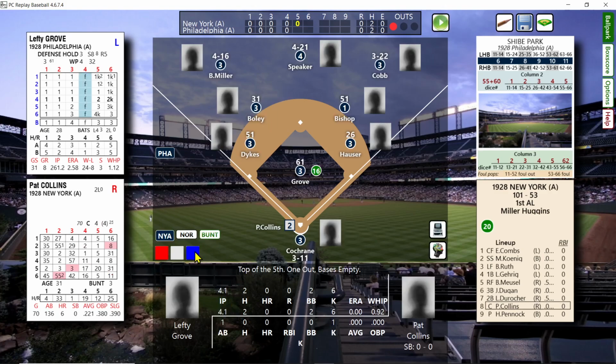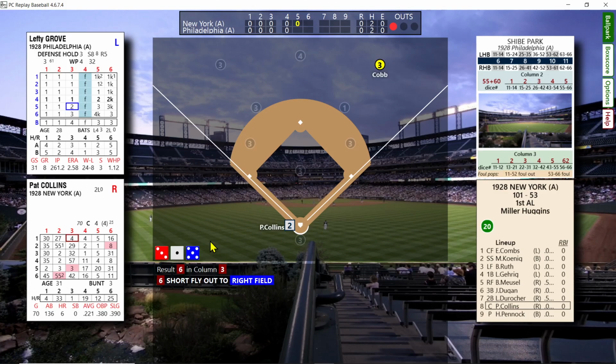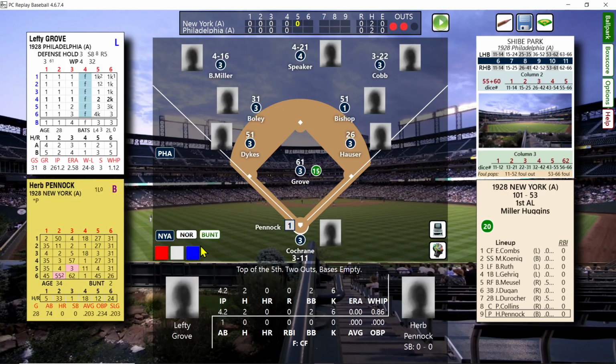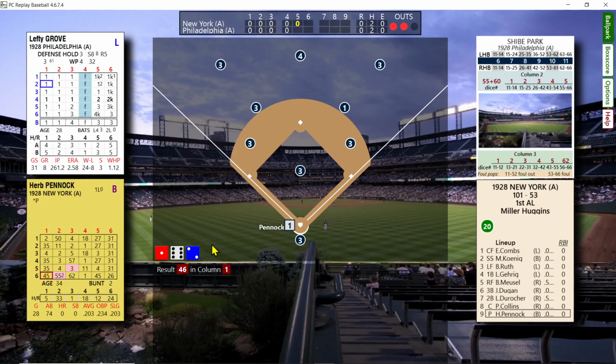Collins is up. And he's going to be out as well. A 6. Short fly to right. You need a 7 in column 3. He got a 6. 7 would have been a base hit. Pennock is up. And he's hitting, and he's striking out.